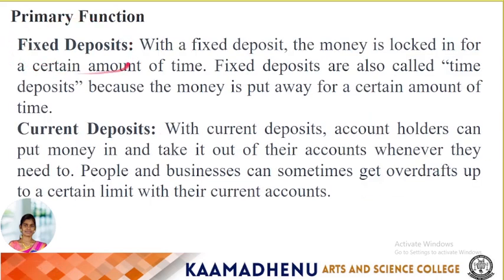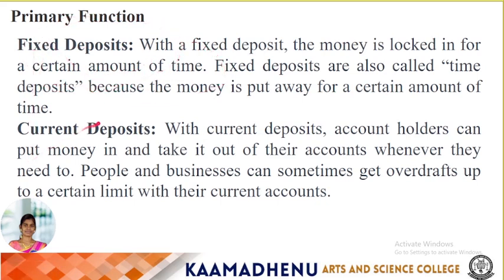Next, fixed deposit. With a fixed deposit, the money is locked in for a certain amount of time. Fixed deposits are also called time deposits because the money is put away for a certain amount of time. This is a fixed deposit.